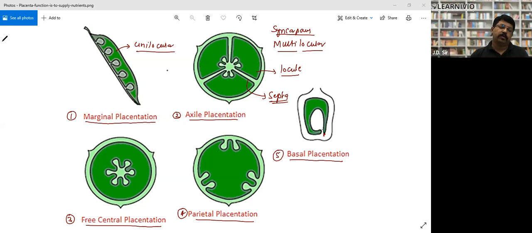So this is fusion of ovary actually. It occurs in syncarpous pistil. Placenta occurs in central region. Ovary is divided into many chambers.